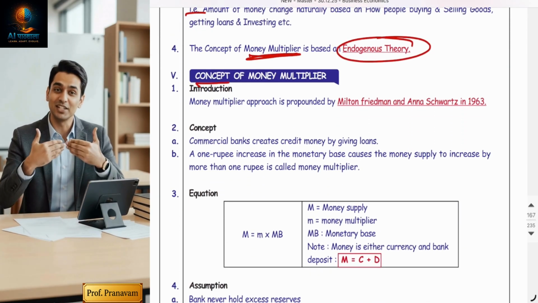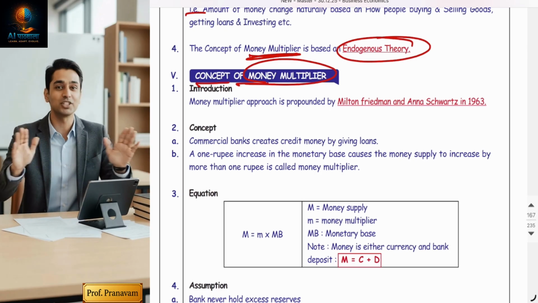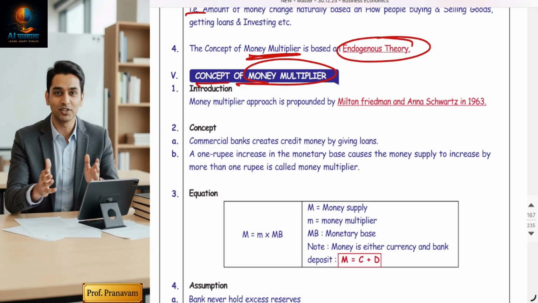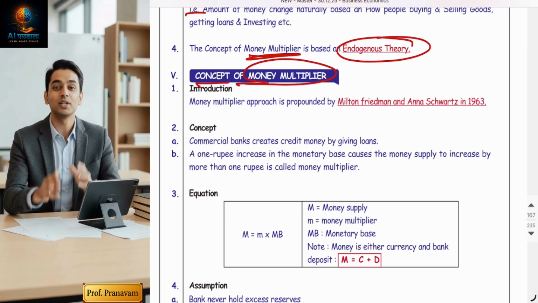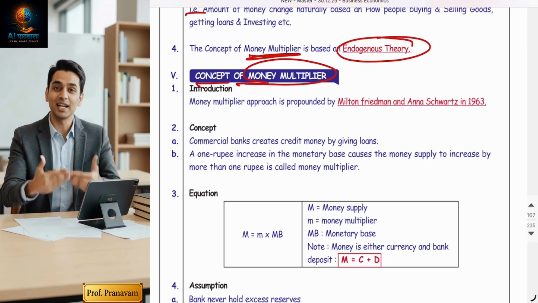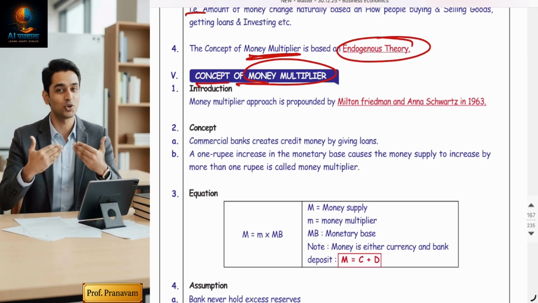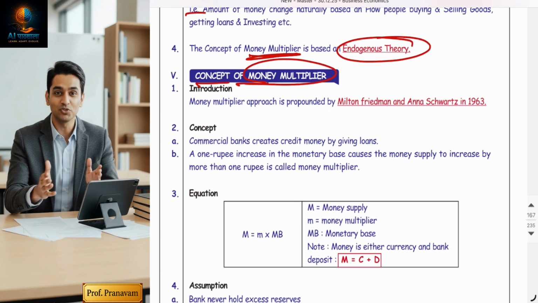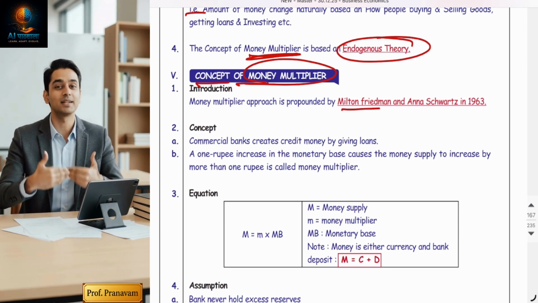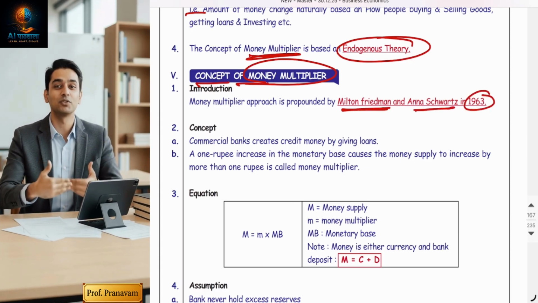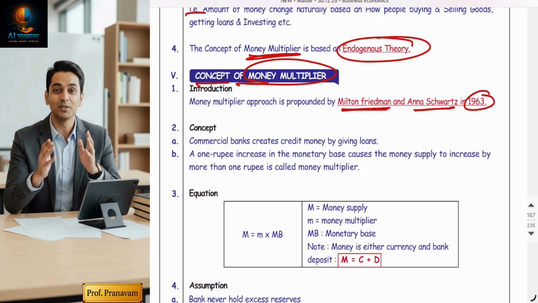Let's come to the concept of the money multiplier. A very interesting topic. This theory explains how money gets multiplied in the market. The money multiplier approach was developed by Milton Friedman and Anna Schwartz in 1963, at a time when the banking system was very small.